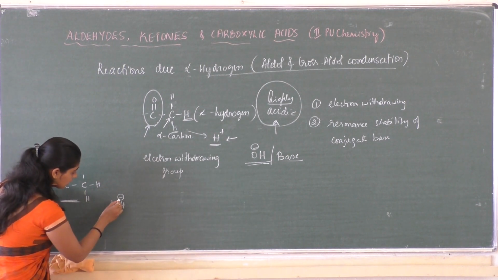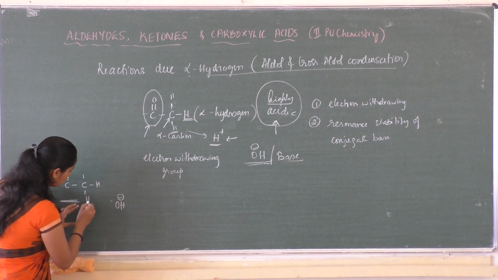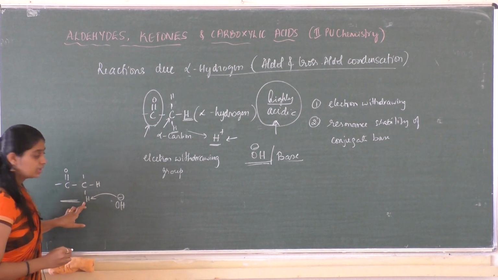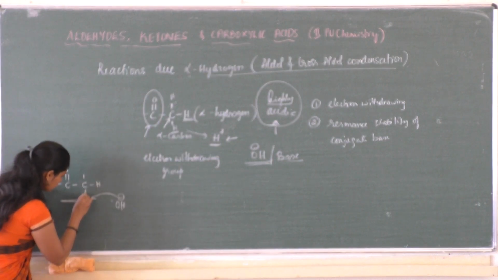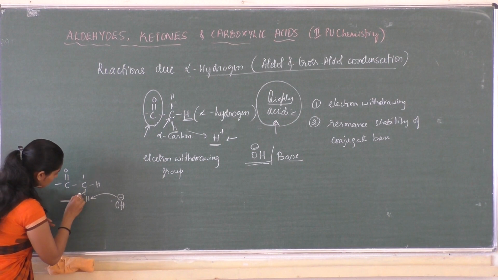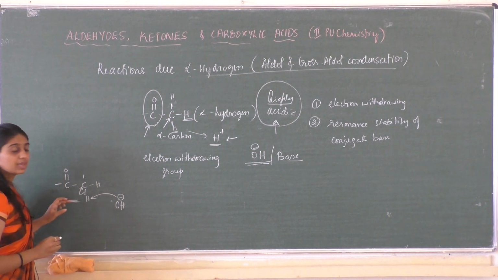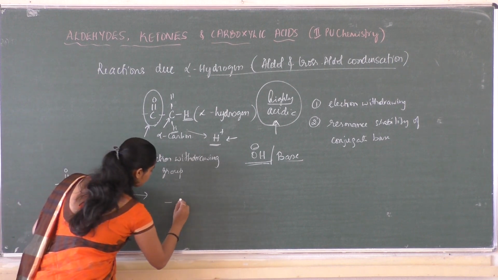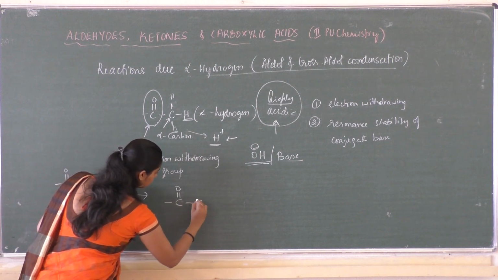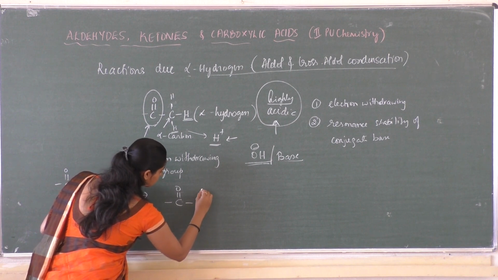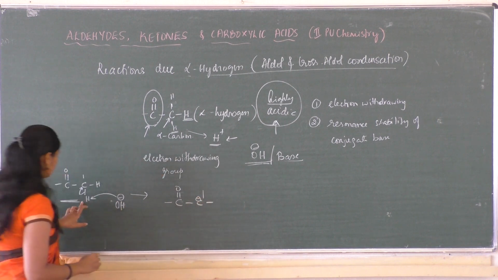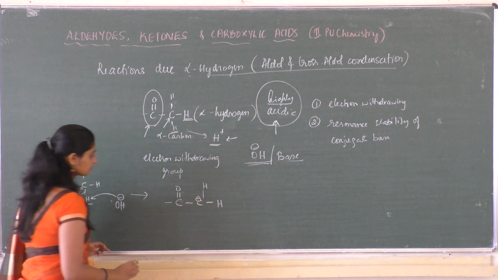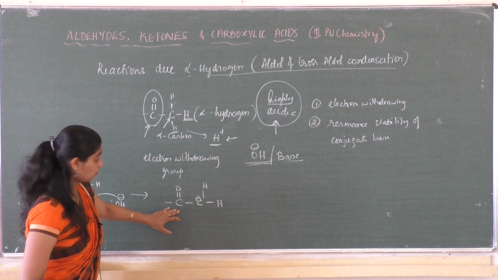The electrons present on this OH minus will be given to H. Clear? And the electrons present in this bond will be given to the alpha carbon atom. So I can write this as C double bond O, then C minus, and this hydrogen is taken now. This is the conjugate base formed.